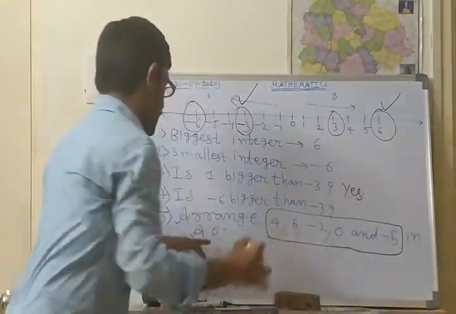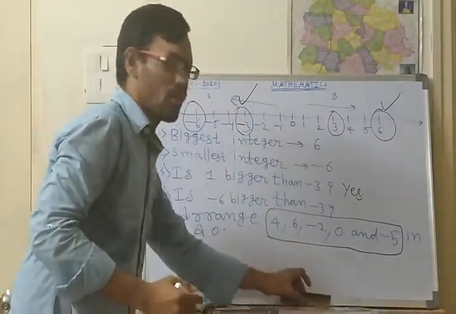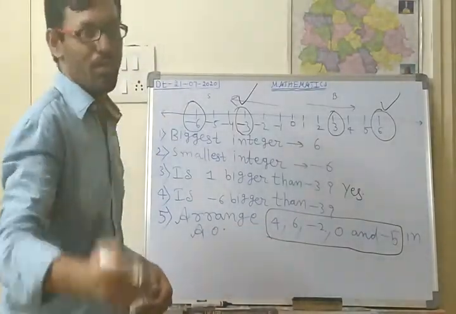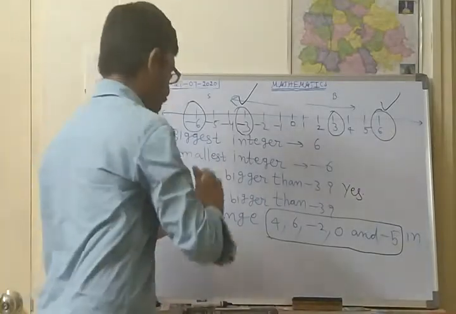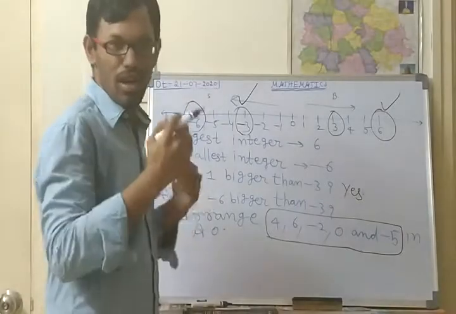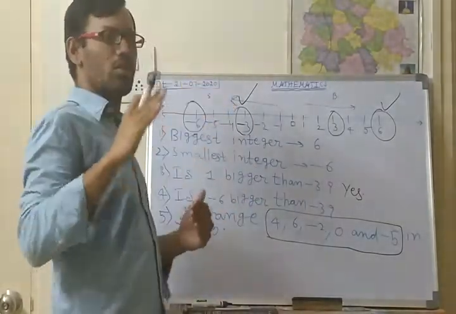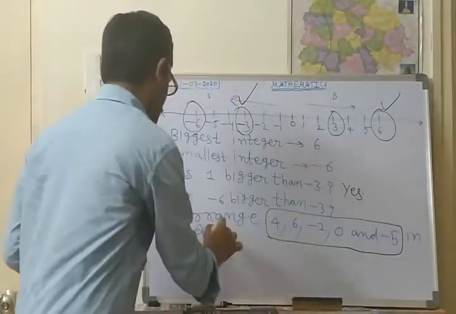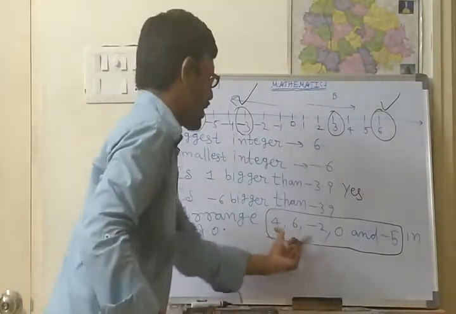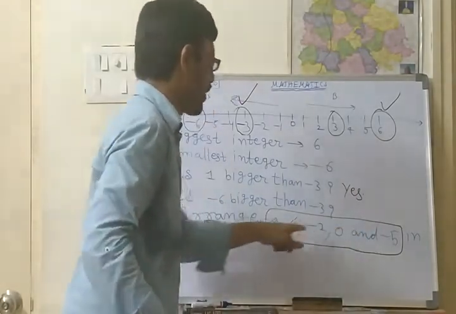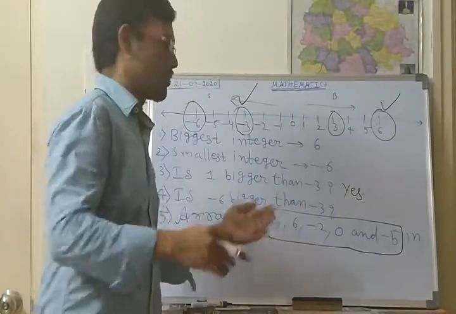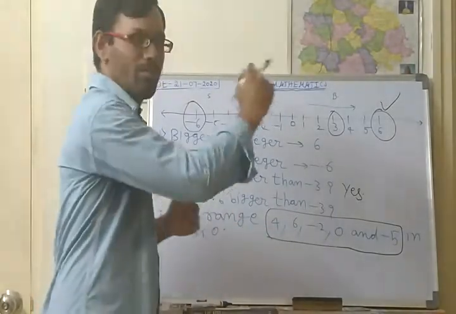First of all, what is ascending order? You already learnt from the primary classes that ascending order means increasing the numbers from small to big. Ascend means to go upwards, so that is called ascending order. Here, 5 numbers are given, and you should arrange them from small to big.